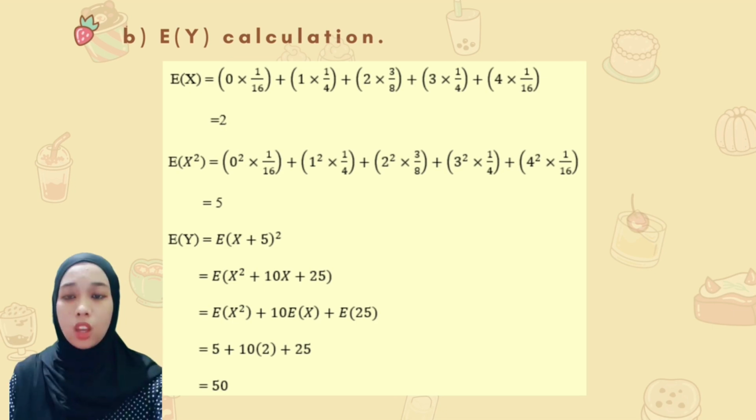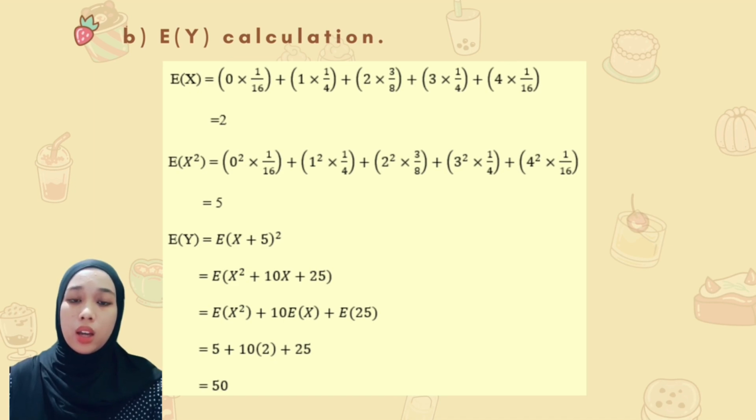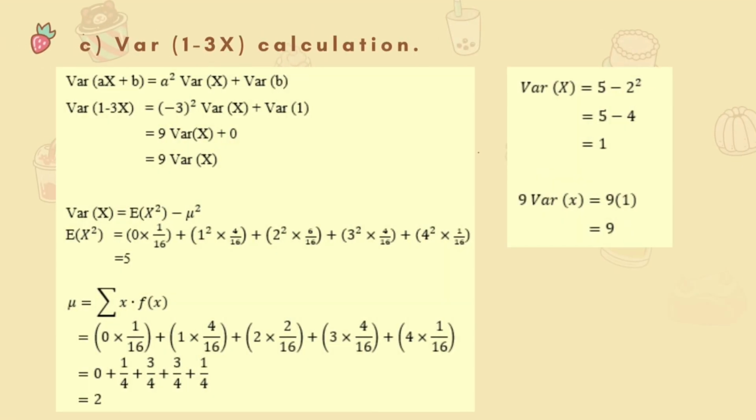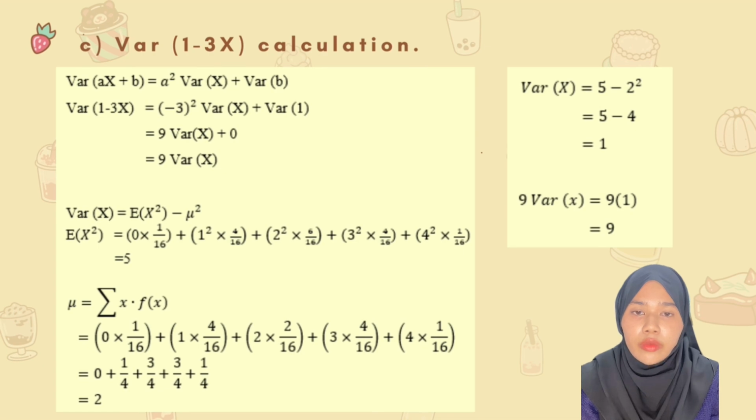which is equal to 5. For E(Y), we need to put the given Y, which is (X plus 5) squared, and we need to expand it, and it will become E(X squared plus 10X plus 25). We need to substitute E(X) and E(X squared), and it will be 5 plus 10 multiplied with 2 plus 25, and the answer is 50. For the last question C, we need to find the variance of 1 minus 3X.